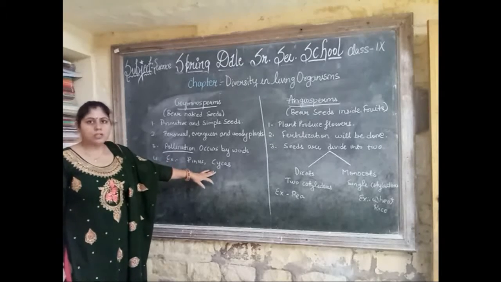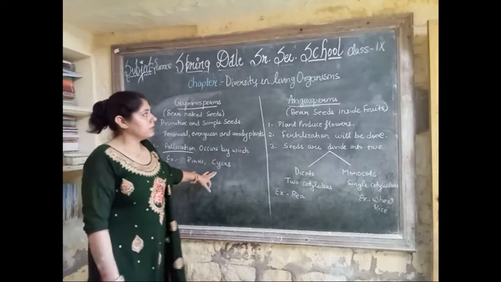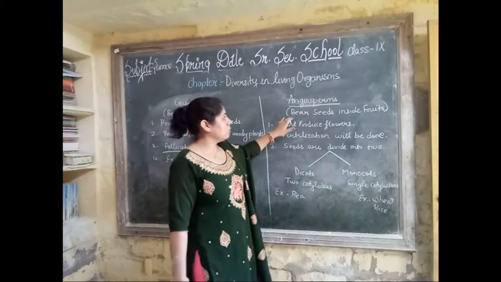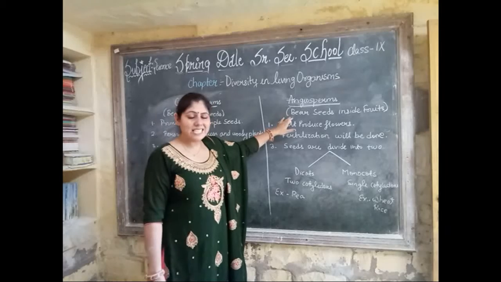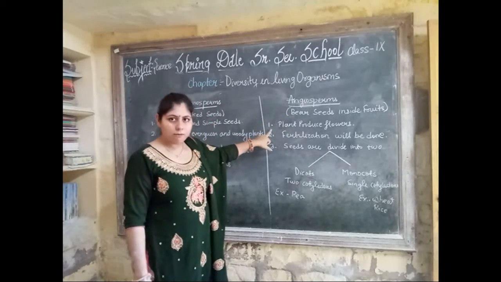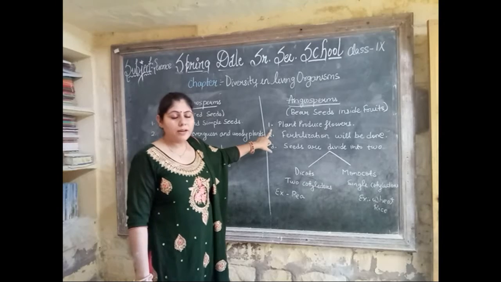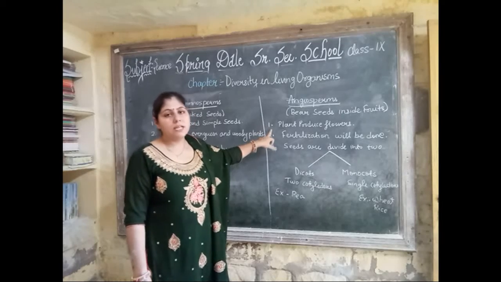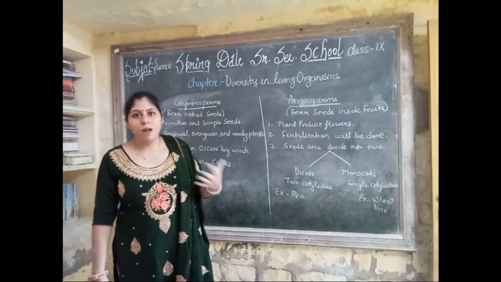Now the angiosperms are those that bear seeds inside fruits. The first point is that the plant produces flowers. They are plants which mostly produce flowers, that's why they are called flowering plants.